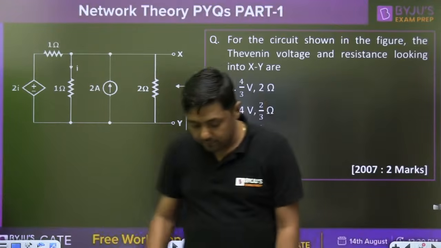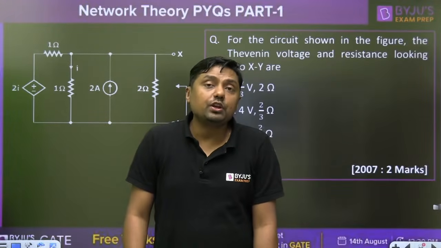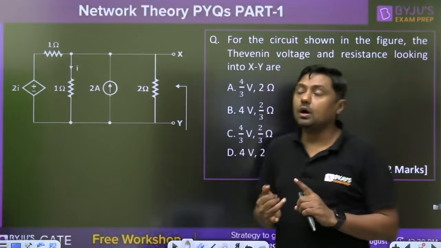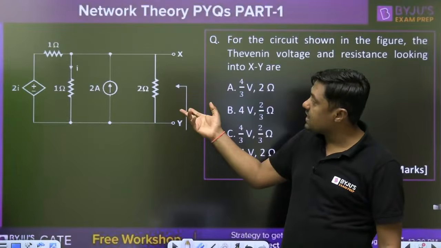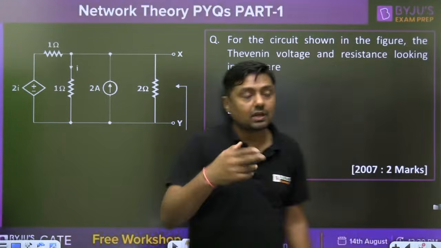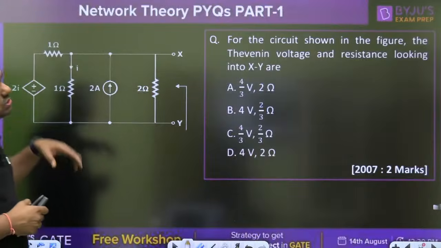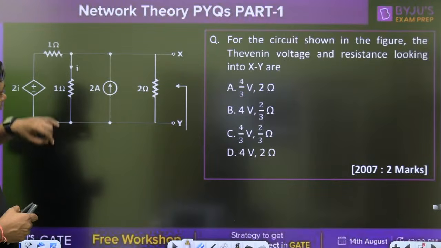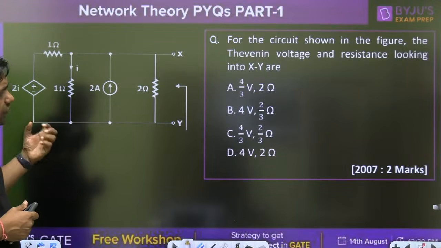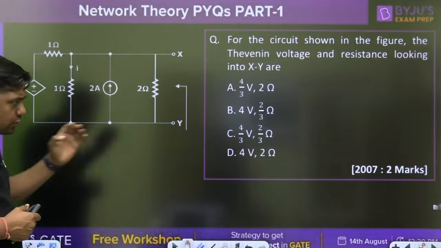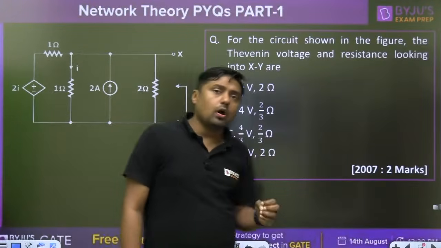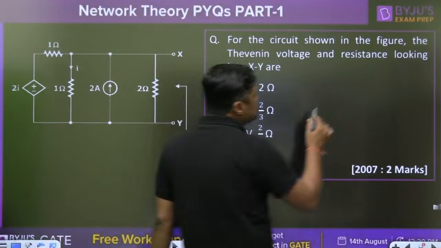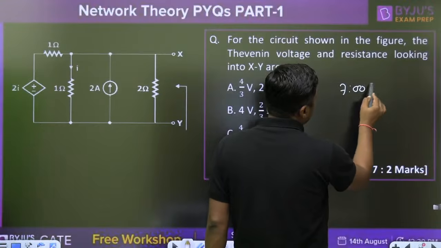Okay then. So we have to solve a minimum of 15 to 20 years of previous year question papers. Minimum 15 to 20 years. So this is the question designed by IIT Kanpur in 2007. For the circuit shown in the figure, the Thevenin voltage and resistance looking into this circuit. Okay. Now, when both VTH and RTH are asked, read the question carefully. Try to solve on your copy. Everyone, try to solve this question. Tomorrow we have the same session at 7 p.m.